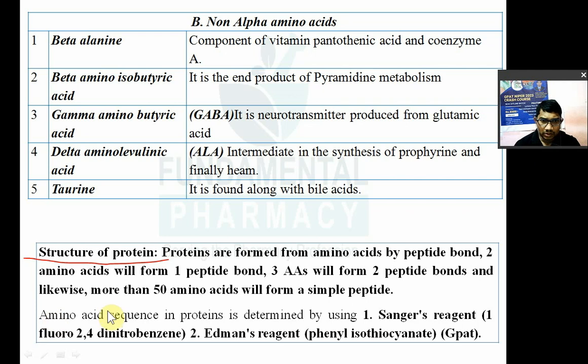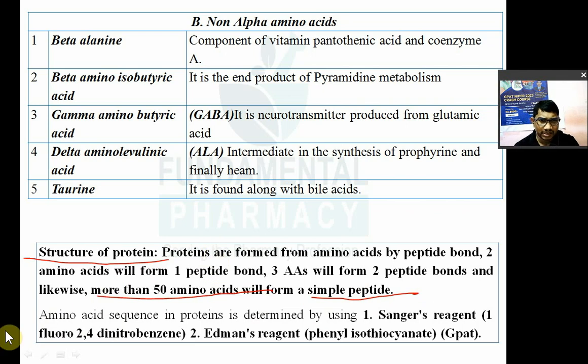If more than 50 amino acids are there, it is known as a polypeptide. So proteins are nothing but polymers of L alpha amino acids. For one peptide bond you need two amino acids, for two peptide bonds three amino acids, for four peptide bonds five amino acids, and likewise a decapeptide will have nine peptide bonds and ten amino acids.